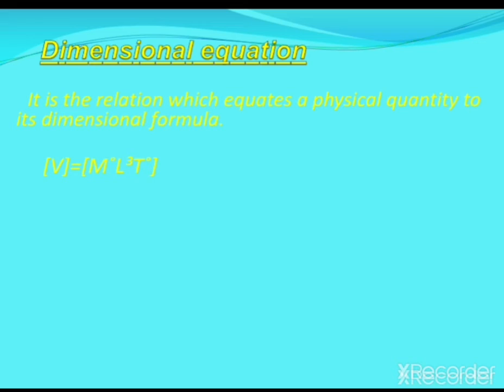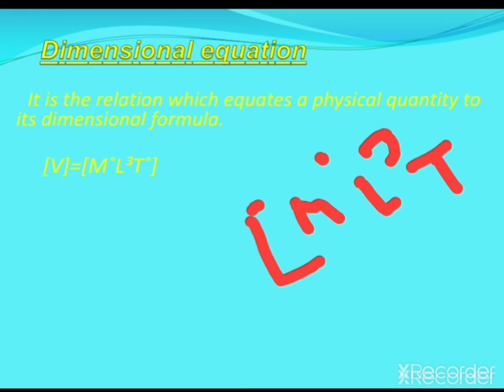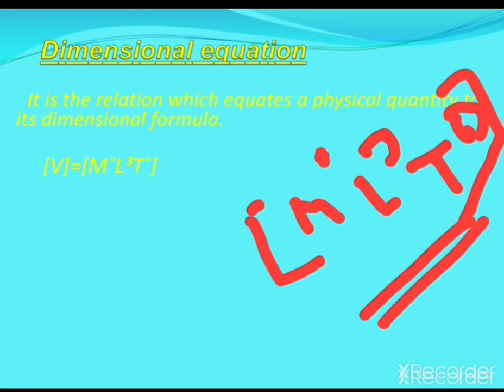This is m to the power 0, L to the power 3, t to the power 0. This is the dimensional formula of volume, because volume is independent of m, therefore m to the power 0, and independent of t, therefore t to the power 0.